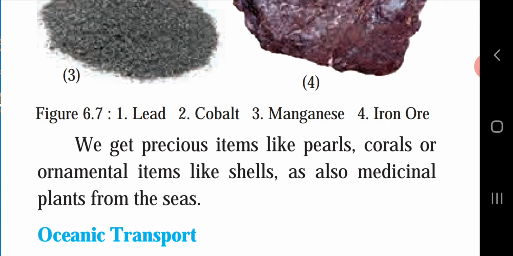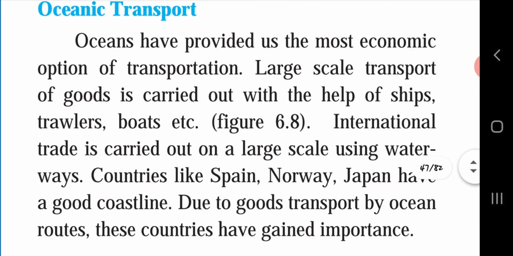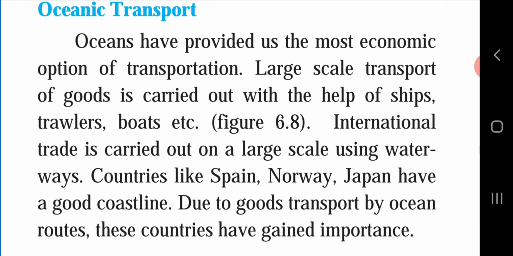Oceanic transport. Oceans have provided us the most economic option of transportation. Large-scale transport of goods is carried out with the help of ships, trawlers, boats, etc. Figure 6.8. Japan has a good coastline.